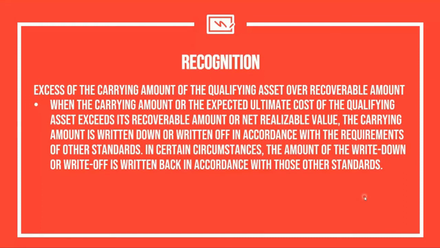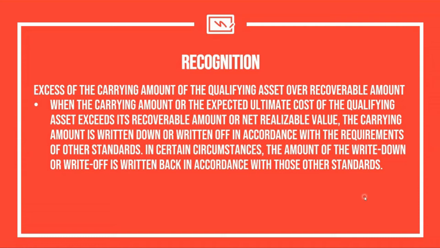So basically, it's like this. After the construction, you determined that the total cost, including the borrowing cost capitalized, was 18 million. But when you computed for the recoverable amount, it was only 16 million. So we cannot recognize the asset at 18 million because the recoverable amount is only 16 million. So the 2 million will be recognized as impairment loss at the time of initial recognition. So that's an automatic impairment loss.